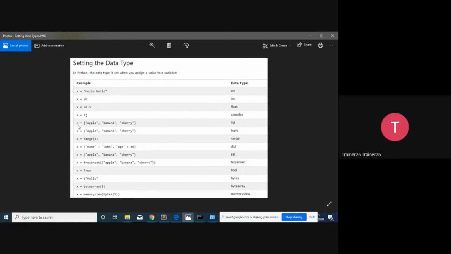And then after that, for a list, if you want to give one, you give it in square brackets in this way. Then tuples are there. And then after that, if you want to give a range, there is a range of 6 that you have to give. Then after that, you have to give the dictionary. So the dictionary we give in this way. And in this way, you are going to give.